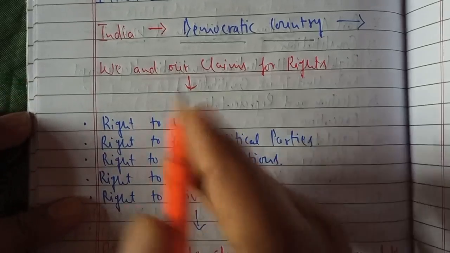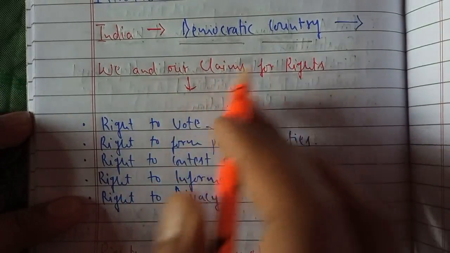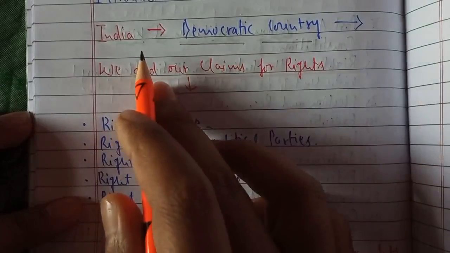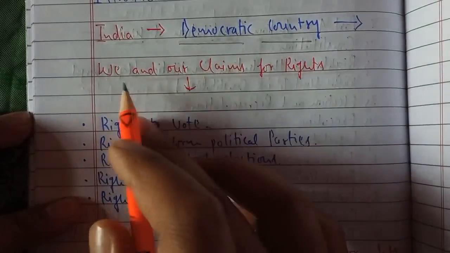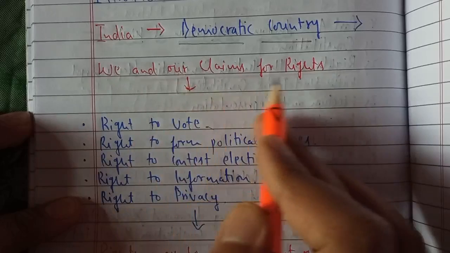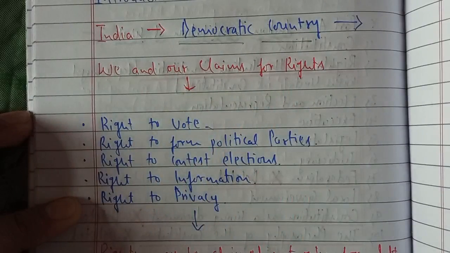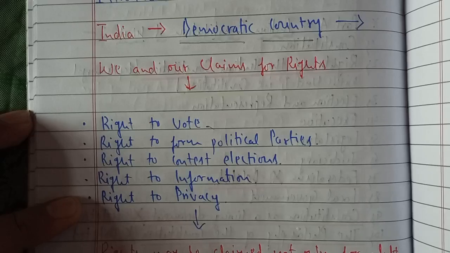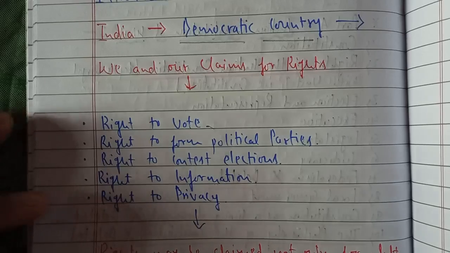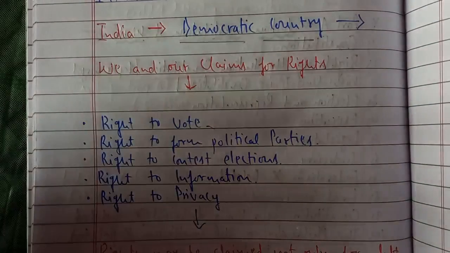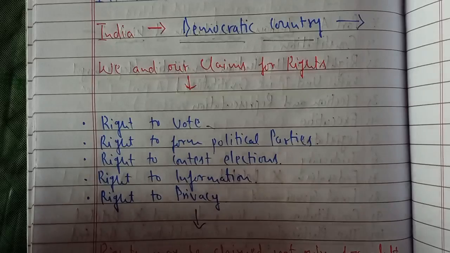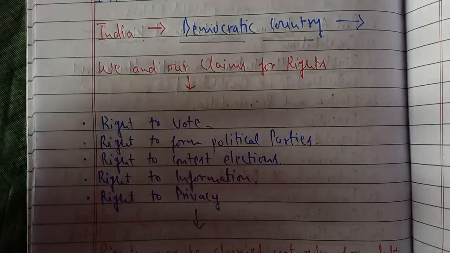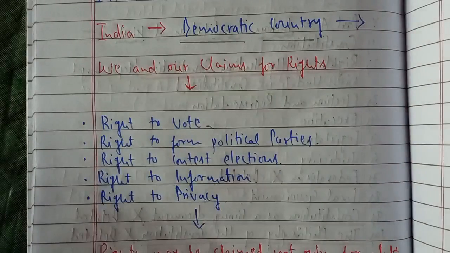As India is a democratic country, as a citizen of India living in a democratic country, every citizen claims rights. It is automatic: when we are born and brought up as a citizen of a democratic country, in our environment, in our neighboring places, in our society, schools and homes, we learn that we have certain rights which we can claim as a citizen of India.